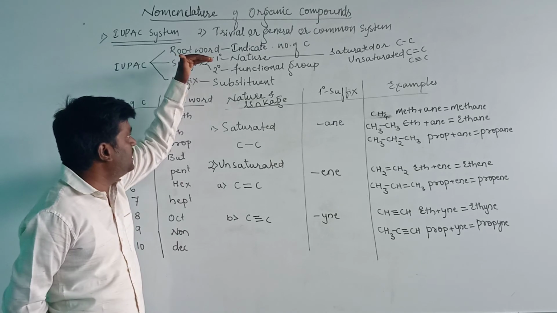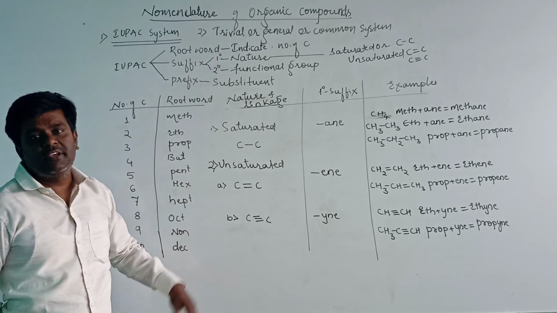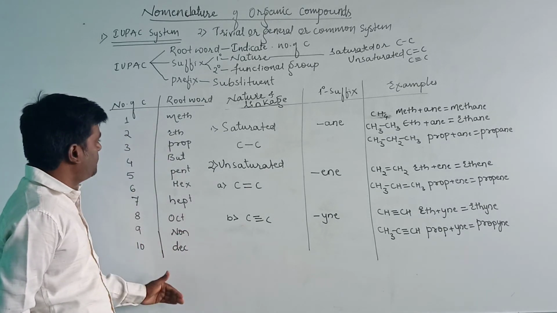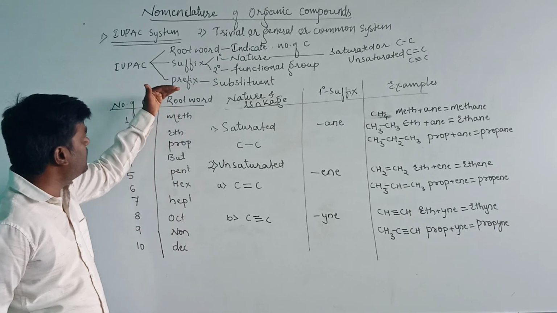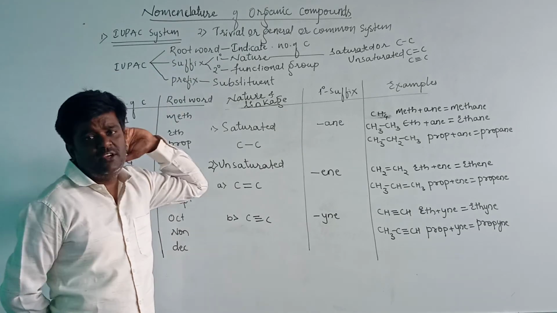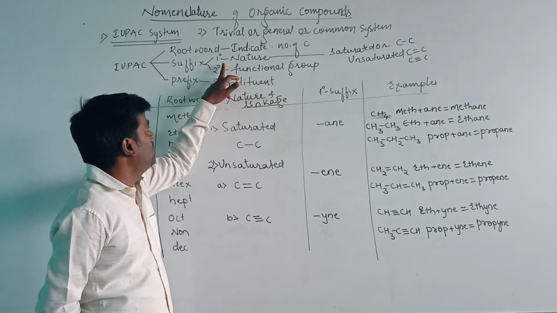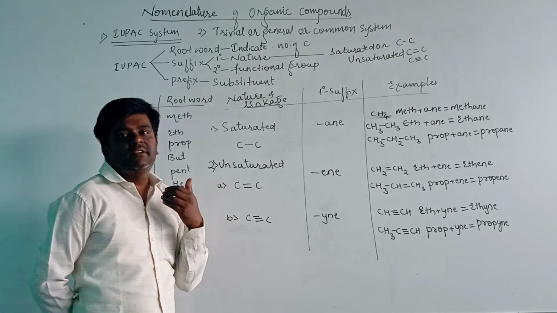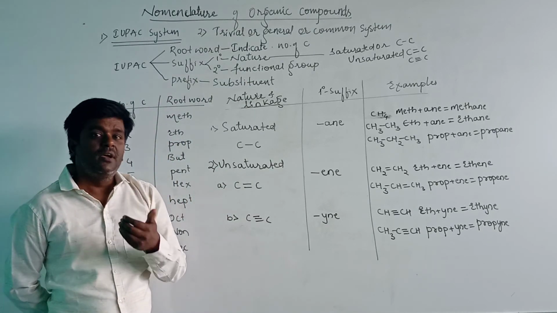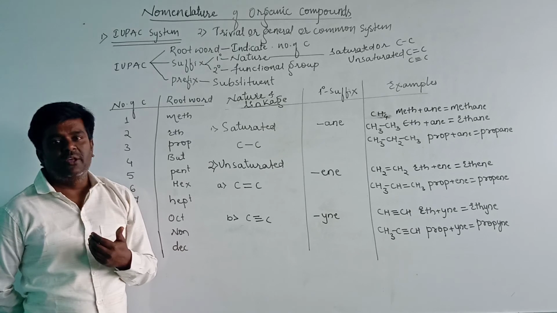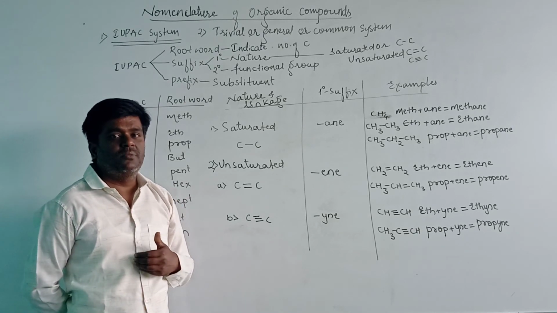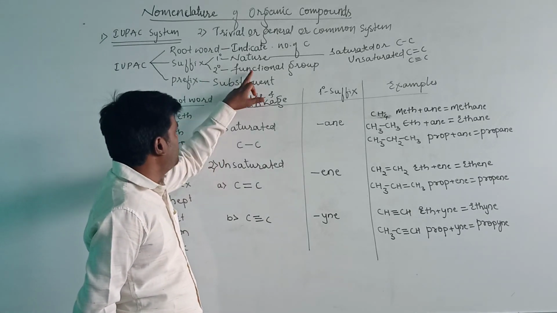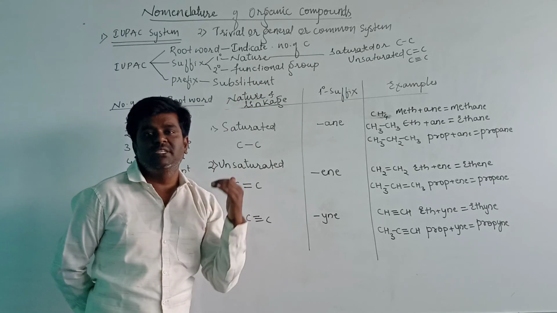The root word indicates the number of carbon atoms in the organic compound. Based on the number of carbon atoms, there are different root words. That is 1 to 10. Then suffix is further divided into 2 types. One is primary and another one is secondary. Primary will indicate the nature of the organic compound, whether it is saturated or unsaturated. If saturated, carbon-carbon single bond. If unsaturated, it is carbon-carbon double bond or carbon-carbon triple bond. And the secondary suffix will indicate the functional group present in the organic compound.